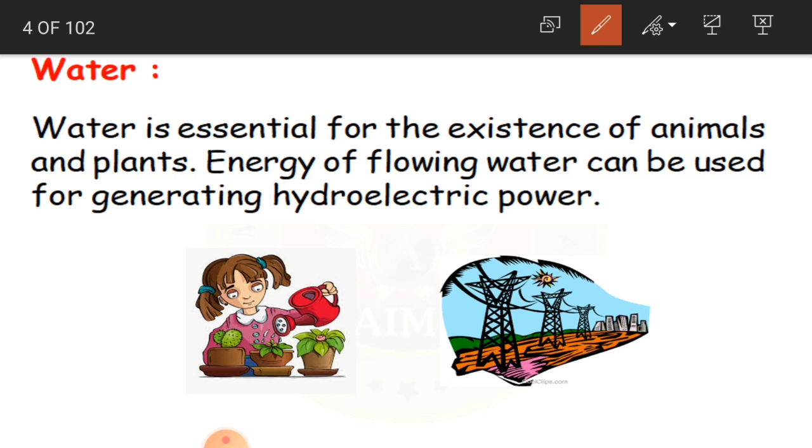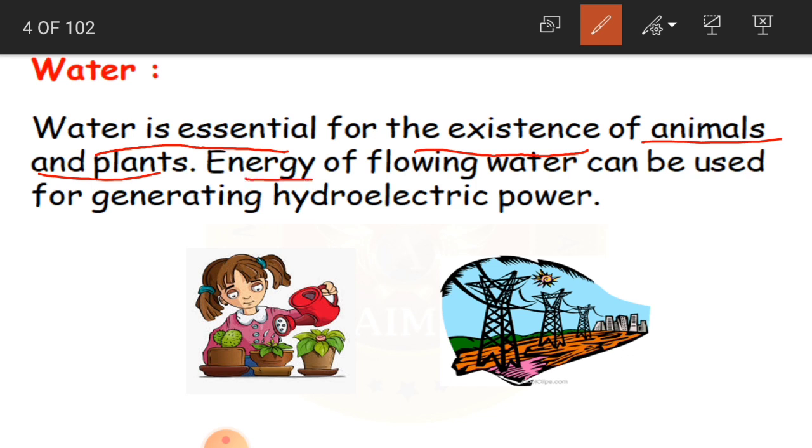So water is essential for the existence of animals and plants. That is the reason I said that water is very important. Essential is nothing but very important for the survival of animals and plants. Human beings also come under animals, and plants are also living things.